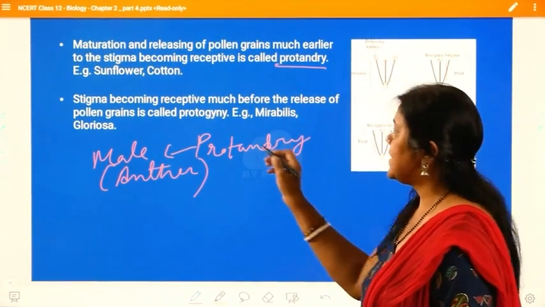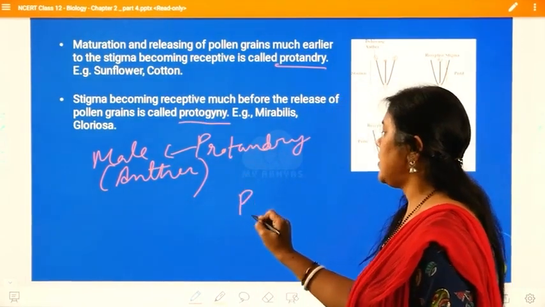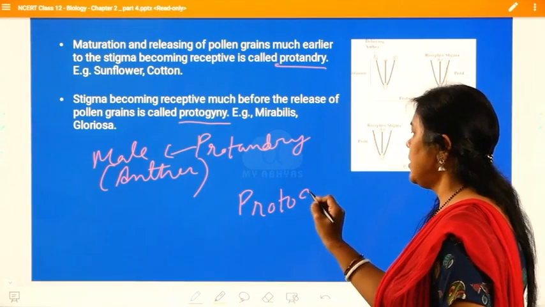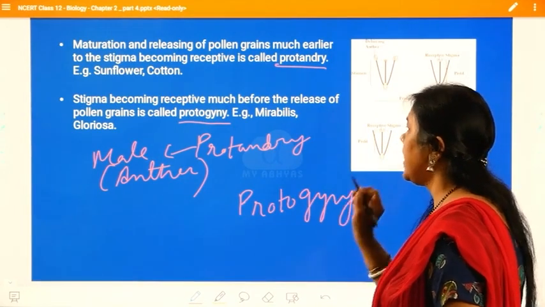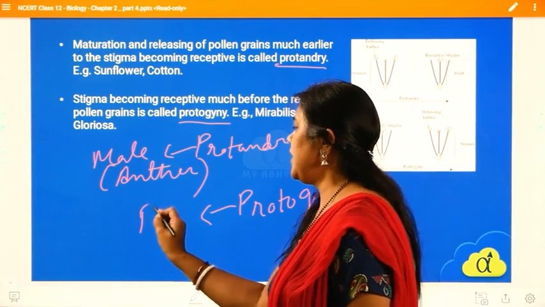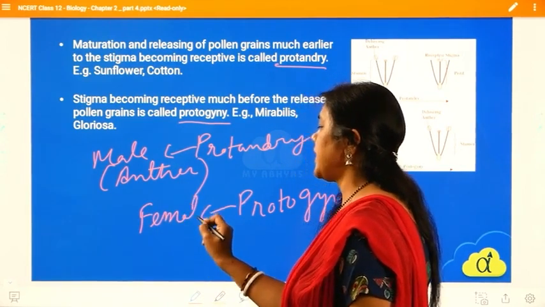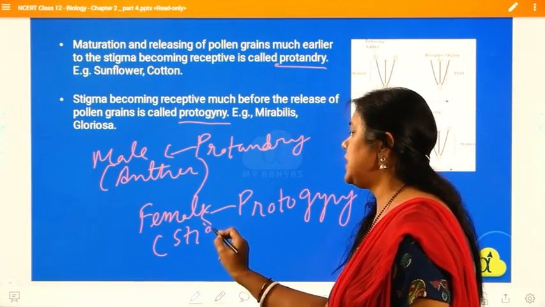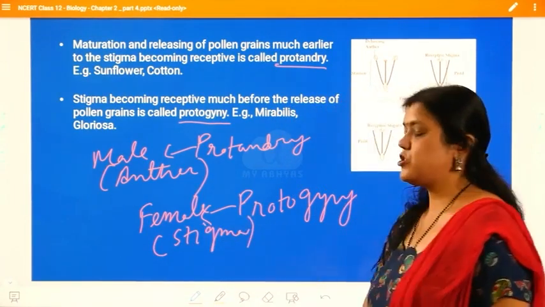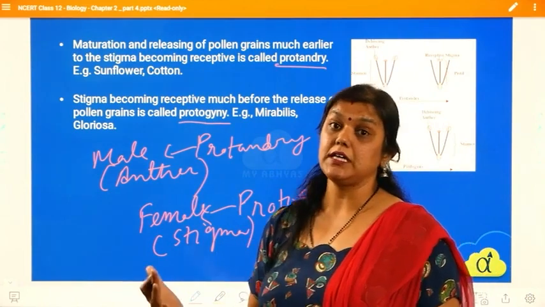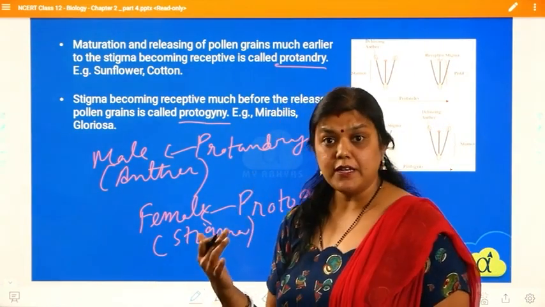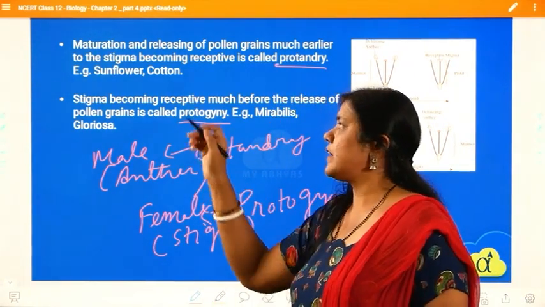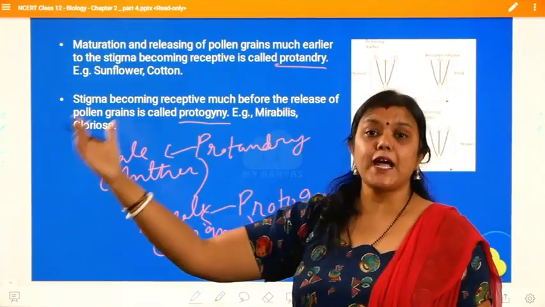What happens in the other case? It is called Protogamy. In Protogamy, the female reproductive part, the stigma, is getting matured earlier than the anther. Did you get it? So in this way we can classify them into protandry,